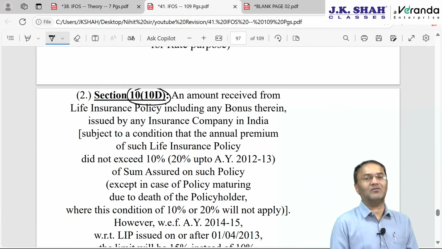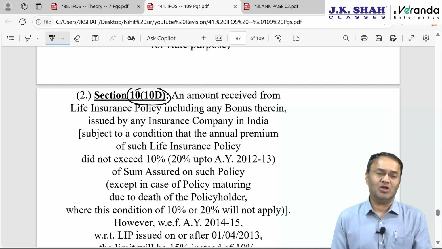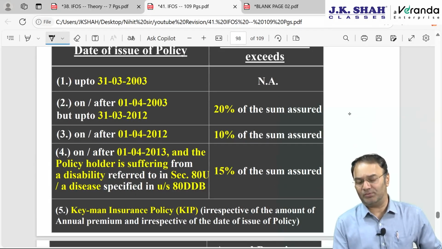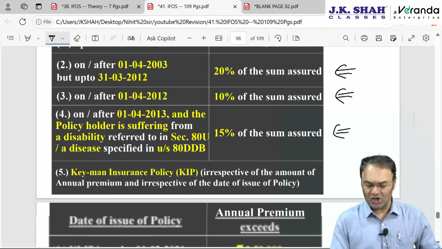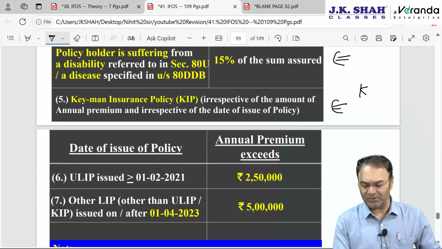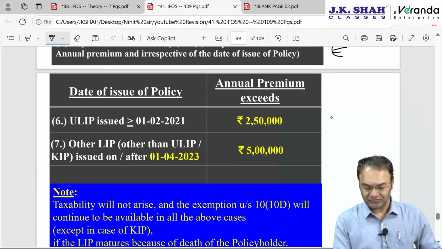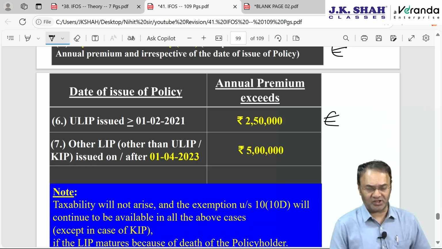10(10D): maturity proceeds of life insurance policy, including bonus, is normally exempt, but in certain situations it will not be exempt. So when will it not be exempt? If the annual premium exceeds 20% or 10% or 15% of the sum assured, depending upon the date of issue of policy, or if it is Keyman insurance policy, KIP, or if it is ULIP, then it will go under the capital gain. ULIP on or after 1st February 21, unit linked insurance policy.